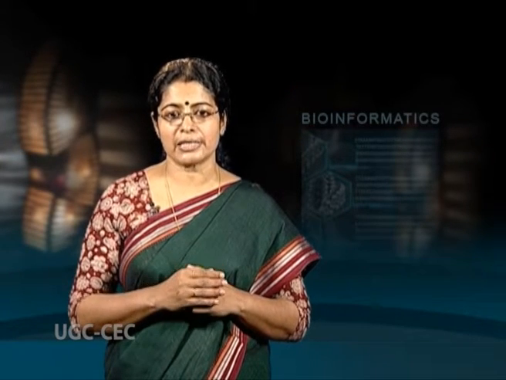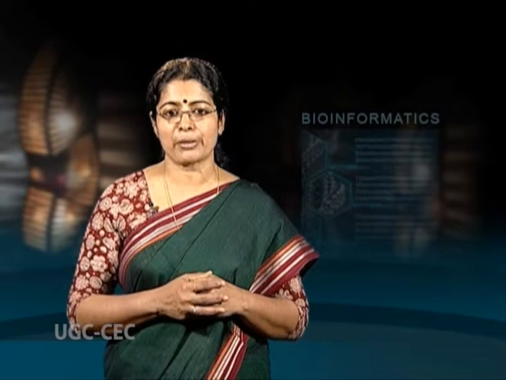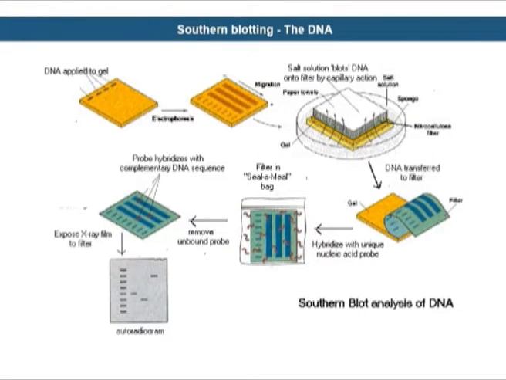All the bands present in the membrane are marked, and the membrane is exposed to ultraviolet rays or to 80 degrees Celsius in a vacuum oven. This is done to strengthen the binding of the DNA fragments to the nitrocellulose membrane. This will further not allow the DNA to wash off while the membrane is washed. The membrane can now be incubated with a specific probe of interest. Once the incubation is complete, this can be detected by autoradiography as seen in figure 4.